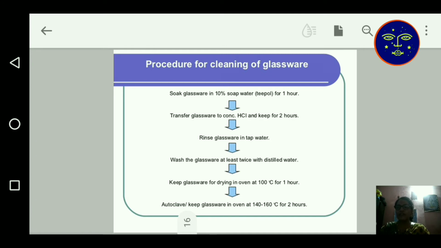Then keep the glassware for drying in an oven at 100 degree centigrade for 1 hour. Then autoclave all the glasswares,